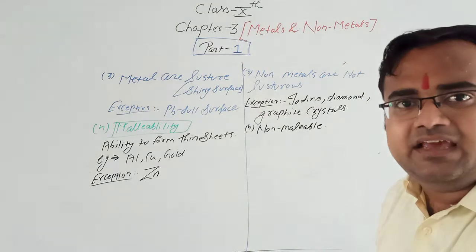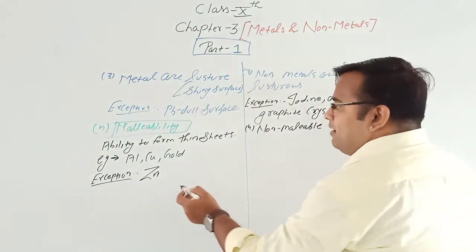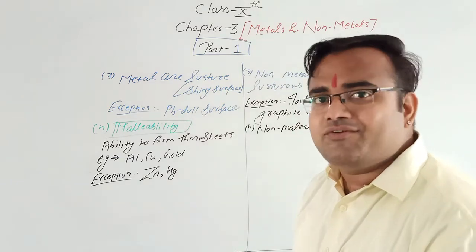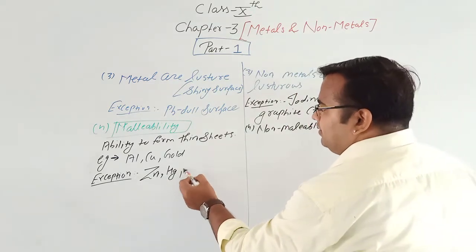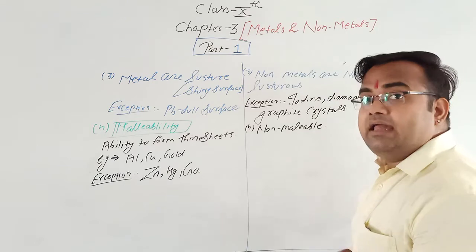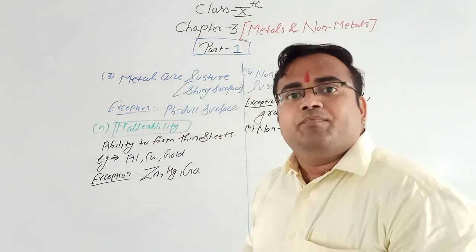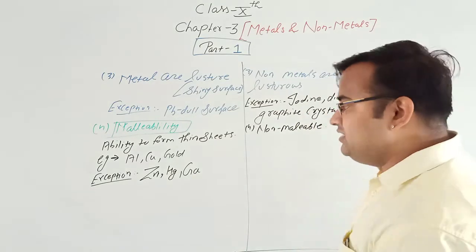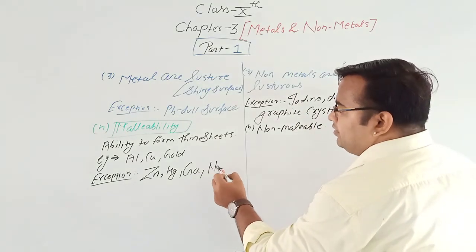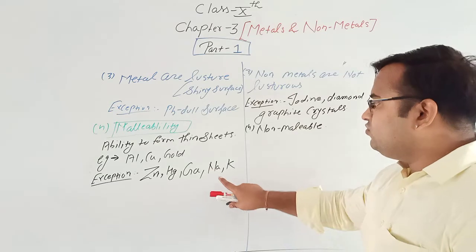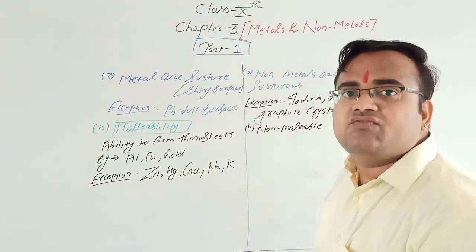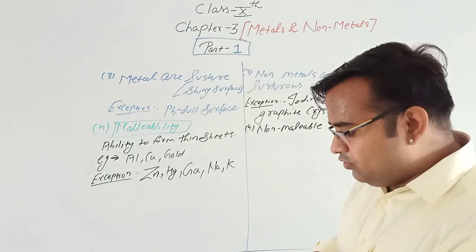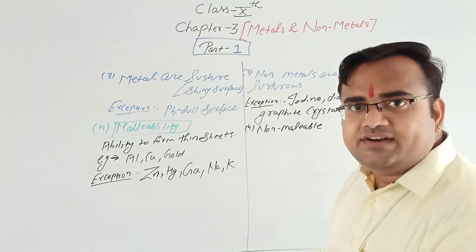Zinc is not malleable. Mercury is a liquid, therefore it is not malleable. Then gallium, I have said already, becomes liquid at room temperature, so gallium cannot be converted into thin sheets. Then sodium and potassium are soft metals, so they cannot be converted into thin sheets.